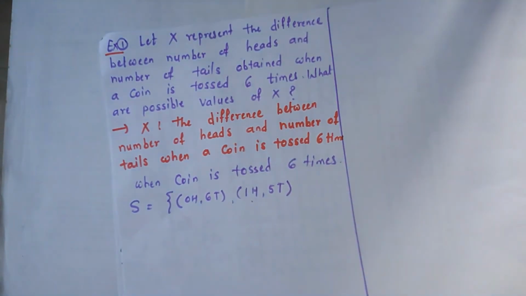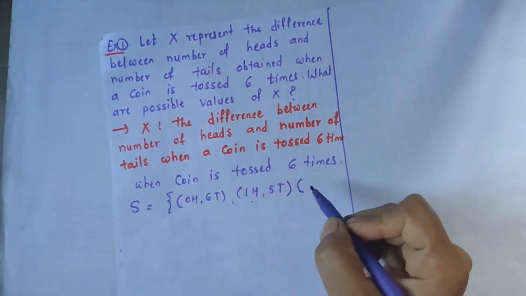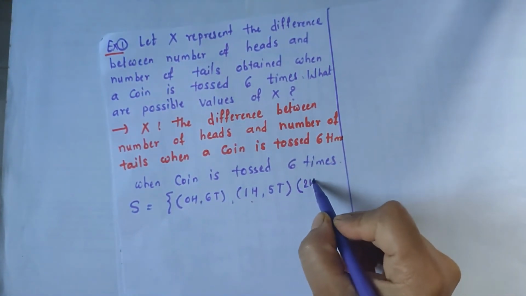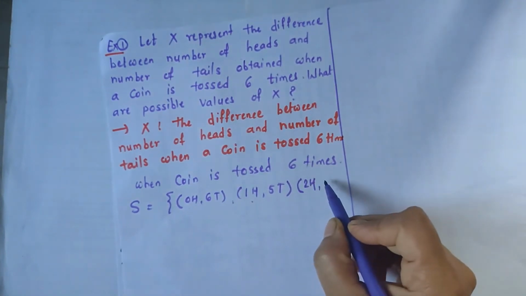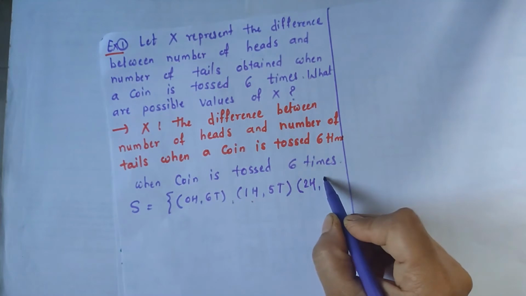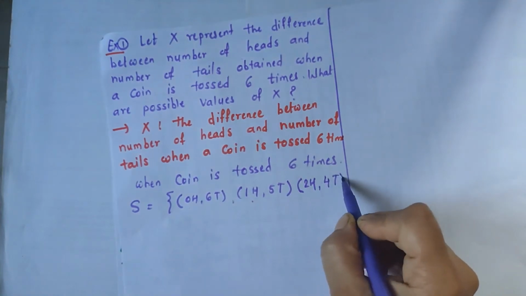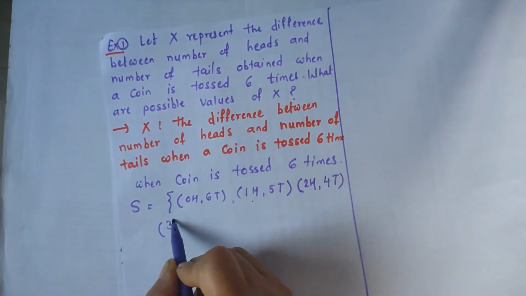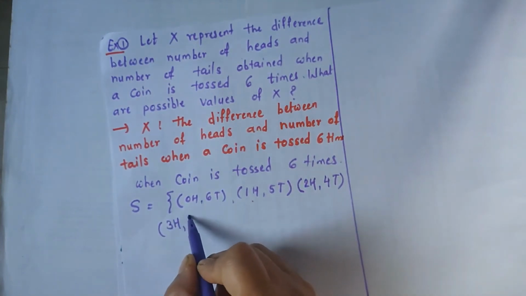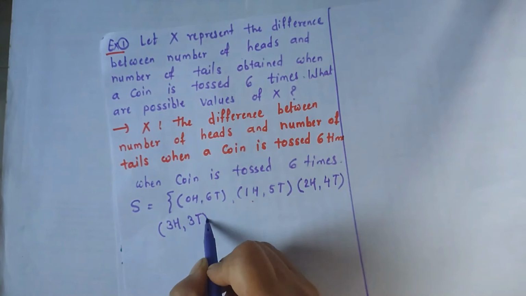The next pair is 2 heads and the remaining 4 tails. The next pair is 3 heads and the remaining 3 tails.